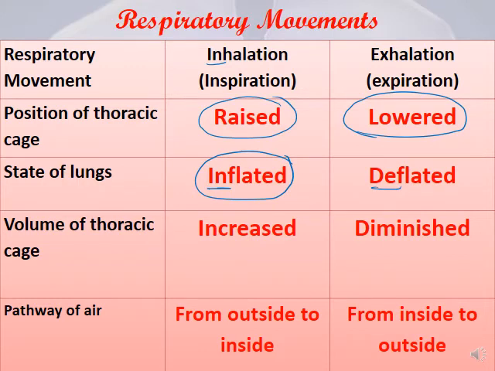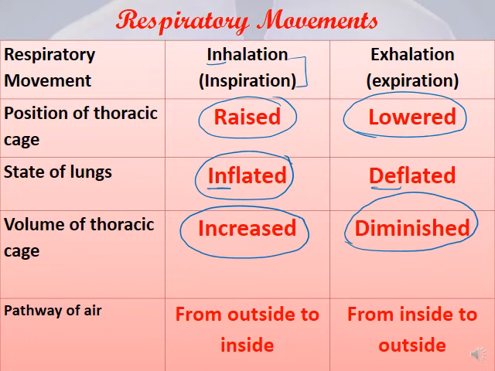Volume of the thoracic cage, sure, the volume will increase since the size of the lungs will increase, and the lungs are covered by the thoracic cage, while they are deflated in exhalation. By the way, inhalation is called, as we said, inspiration, while exhalation is called expiration. Pathway of air, the air will come from outside to inside, from the environment to the body, while that of exhalation will come from inside to outside, from my body to outside.